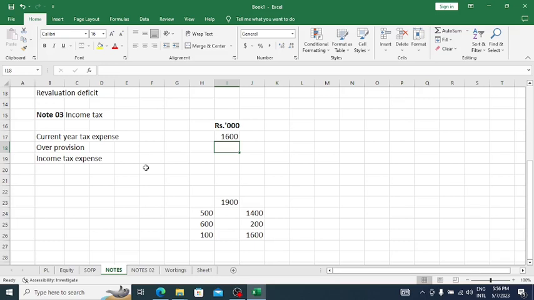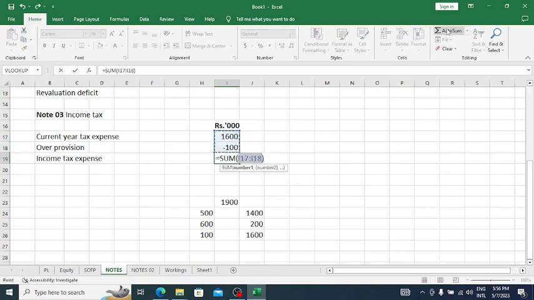So now we can't go back and adjust. So then we have to adjust this in the current year as over provision. We have to deduct this 100,000 from our current year expense, right? So then the income tax expense would be 1,500, right? Okay.